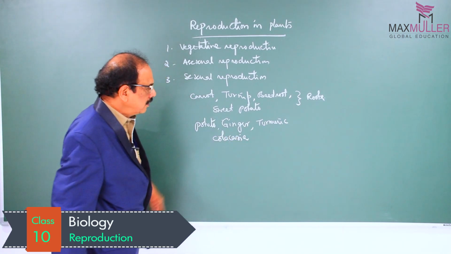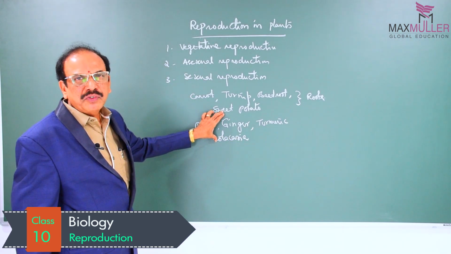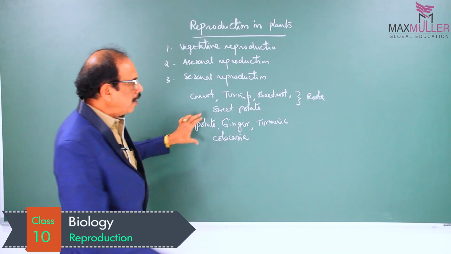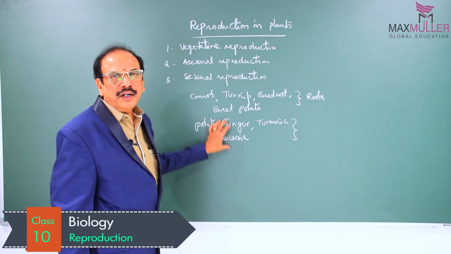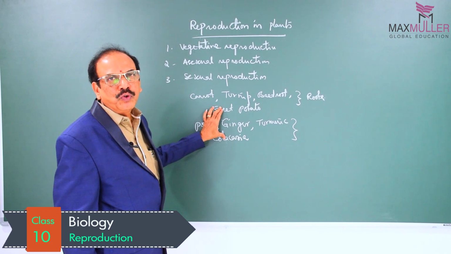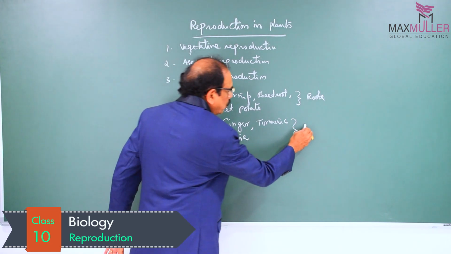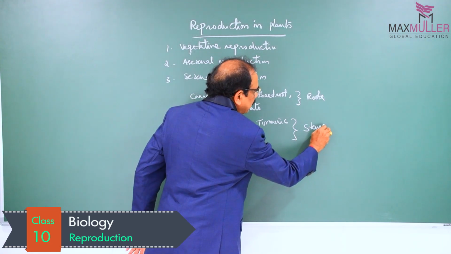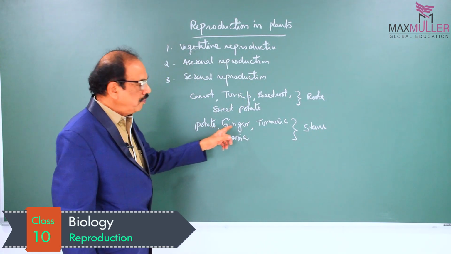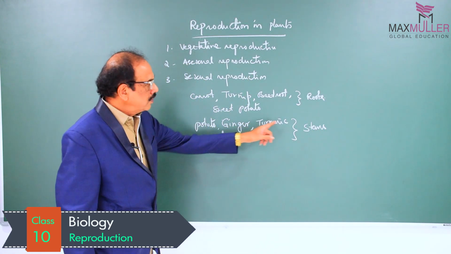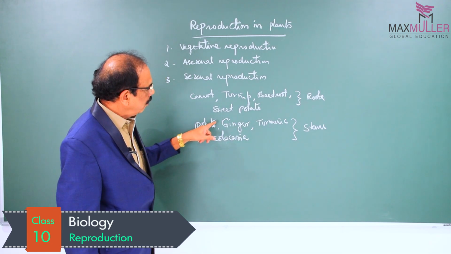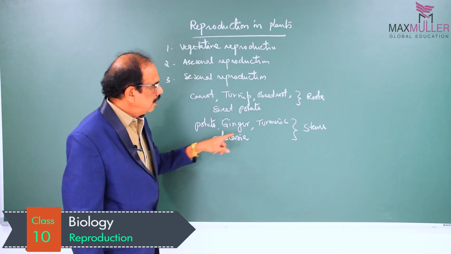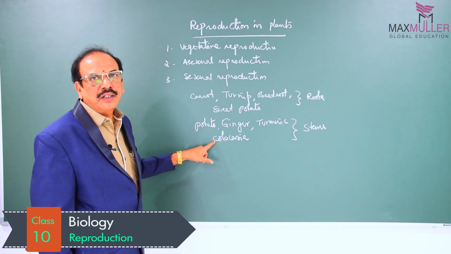In these plants, underground stems are present, and these underground stems are useful for vegetative reproduction. So stems are useful for vegetative propagation in the case of potato, ginger, turmeric and colocasia, etc.